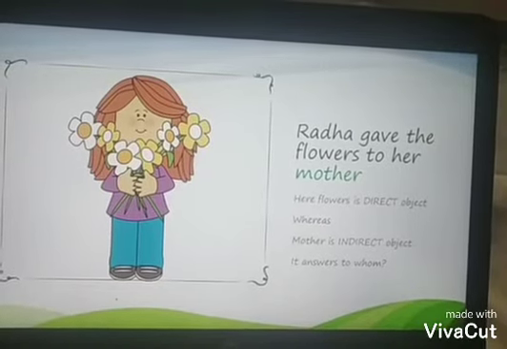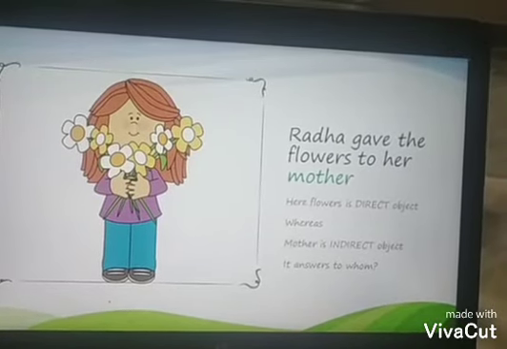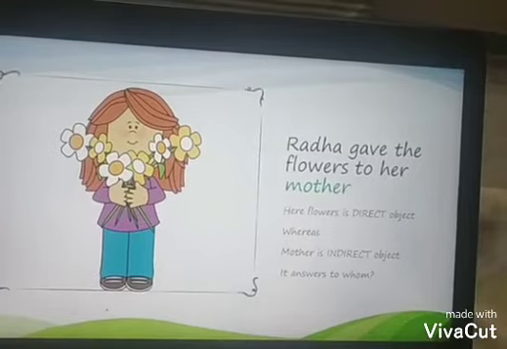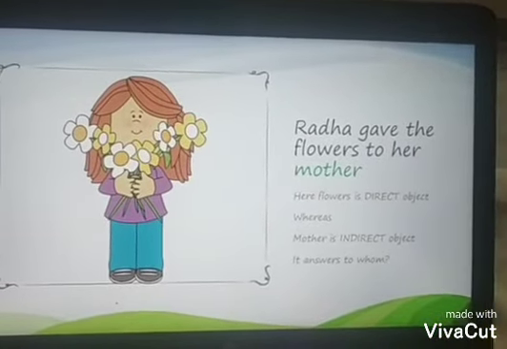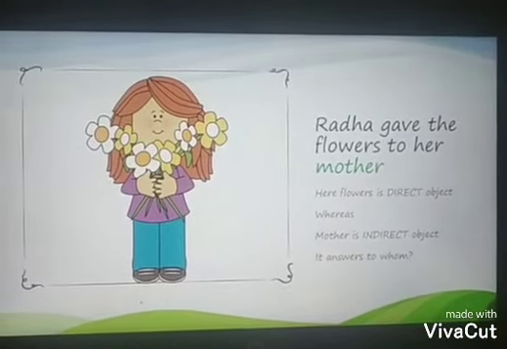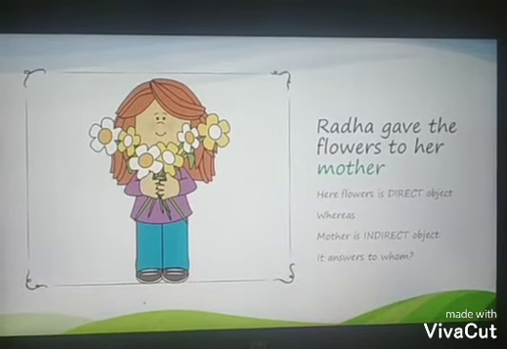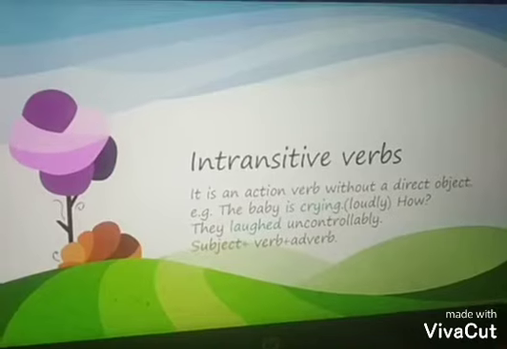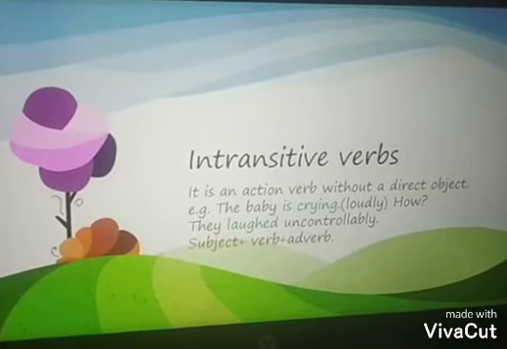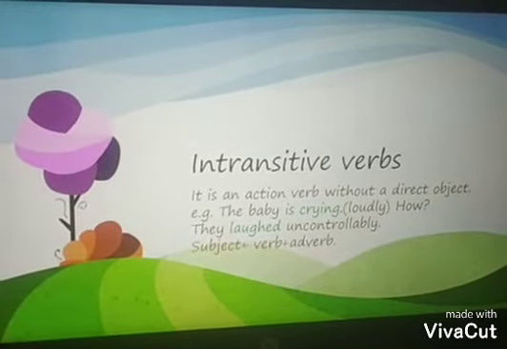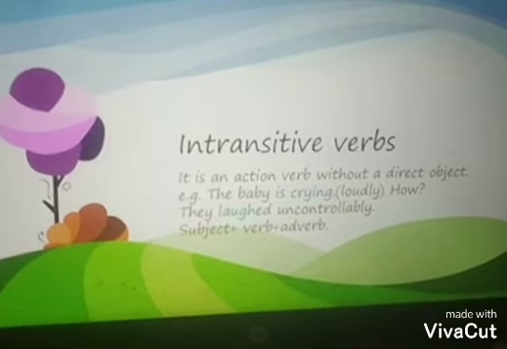Radha gave flowers to whom? So mother is the indirect object, and this sentence has an object, so this sentence is transitive and gave becomes a transitive verb.